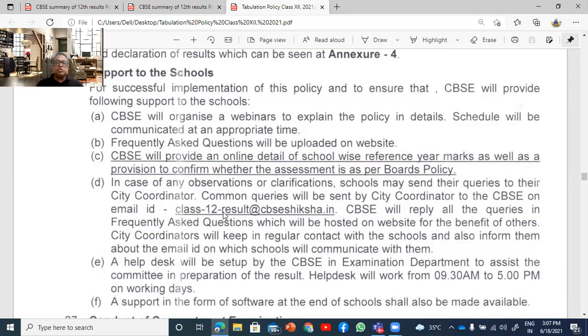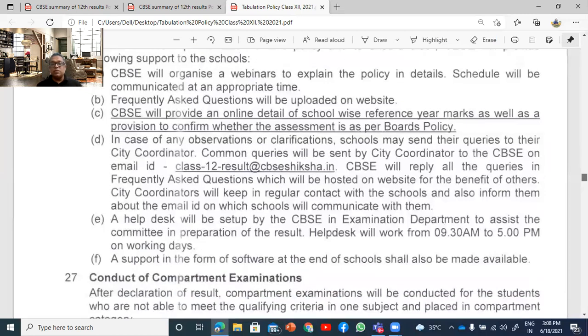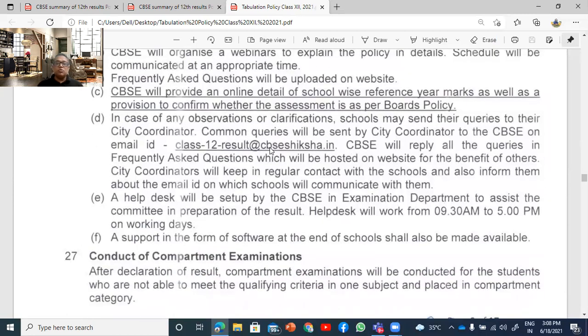If you have any doubts, they have said that you send your queries to the city coordinator. You can note down this email ID, class 12 result @cbseshiksha.in. With this email ID, you will be able to ask any questions which you feel are relevant to the formation of the results. The city coordinator will contact the CBSE people and they will get back in turn to the schools. They have promised that this is going to be an active mail, and any clarification can be sought by mail, and the response will be obtained within 2 to 3 working days.